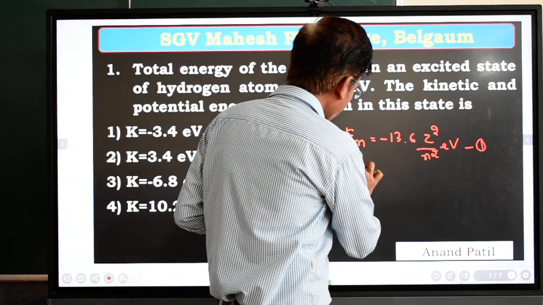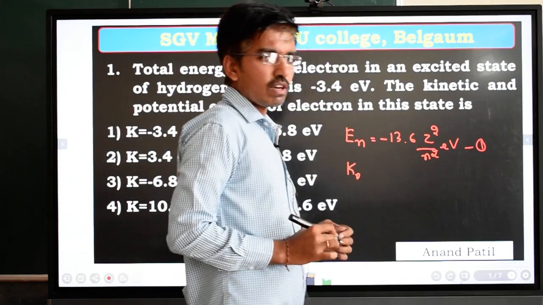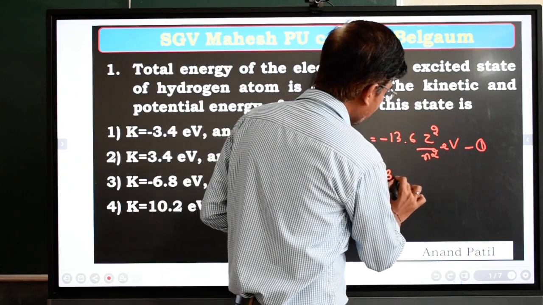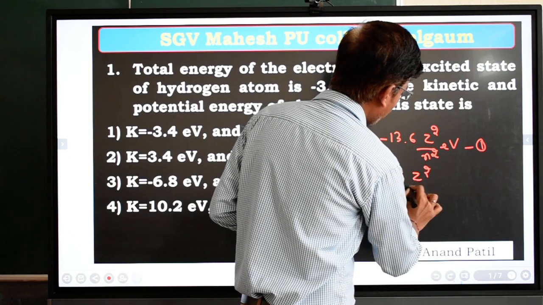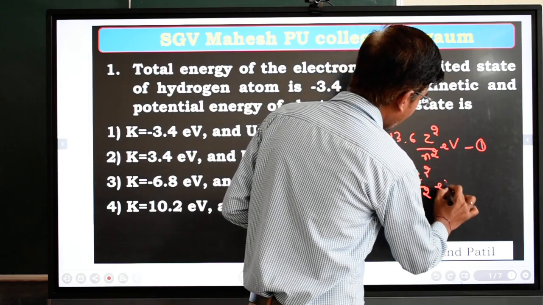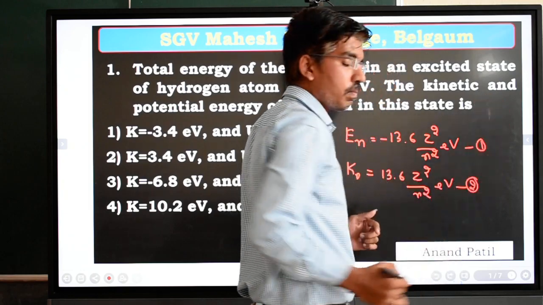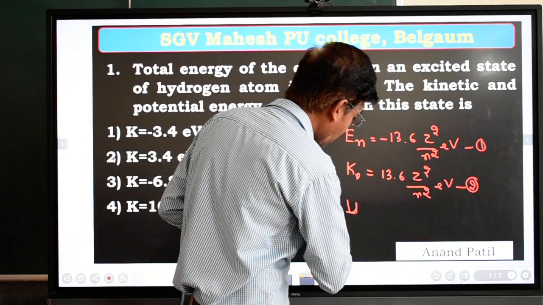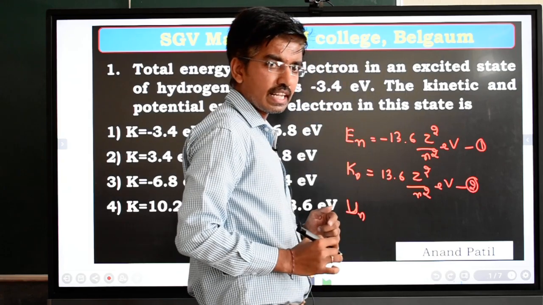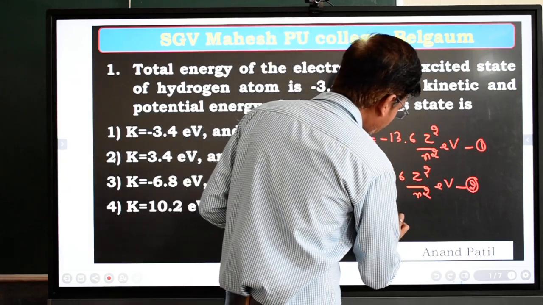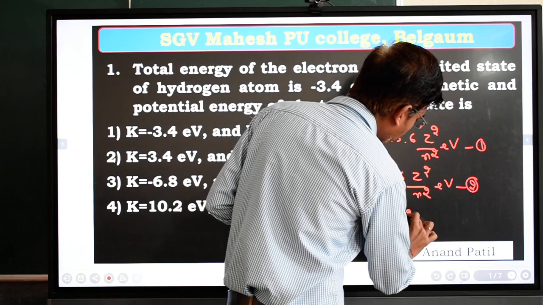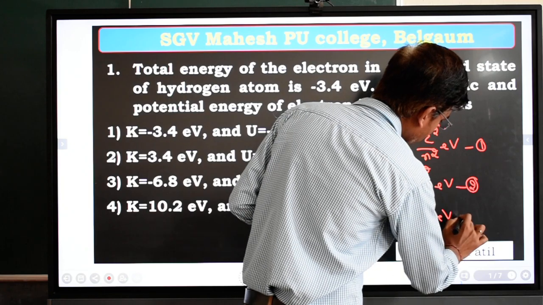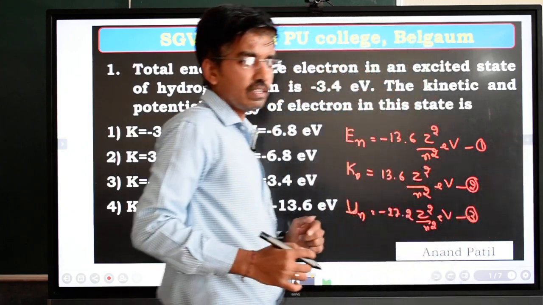Next, the kinetic energy of the electron in the nth state is given by Kn is equal to 13.6 Z square divided by n square electron volt. Take it as equation number 2. Similarly, the potential energy of the electron in the nth state is equal to minus 27.2 Z square divided by n square electron volt. Take it as equation number 3.